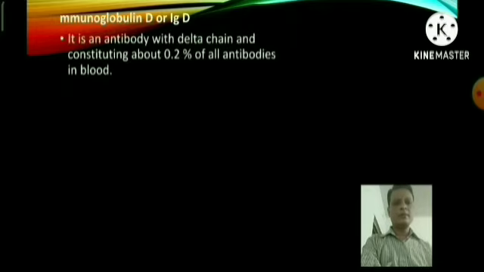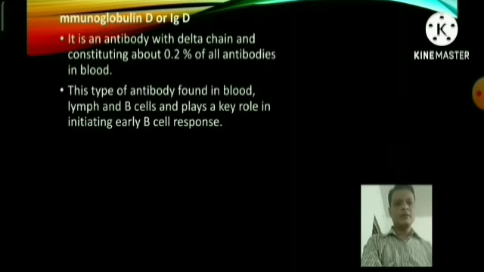Now, let's discuss immunoglobulin D, or IgD. It is an antibody with delta chains, constituting about 0.2% of all antibodies in blood. This type of antibody is found in blood, lymph and B cells, and plays a key role in initiating the early B cell response.